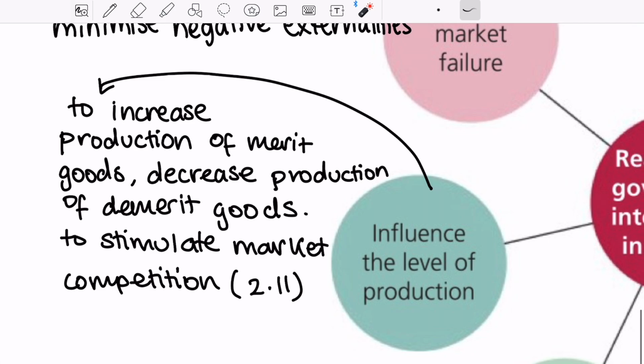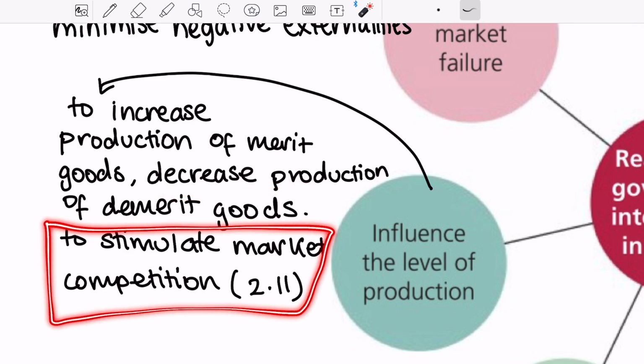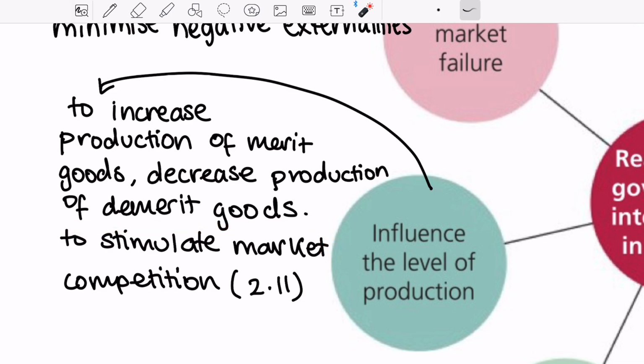Moving on, governments also intervene to influence the level of production, like influencing the level of consumption. They want to increase the production of merit goods. They want to decrease the production of demerit goods. Most of all, they also want to stimulate market competition, in terms of making sure it's not a monopoly. They want to stay away from oligopolies if it's not beneficial, and more of the details of that will be in a video for unit 2.11 called market power.